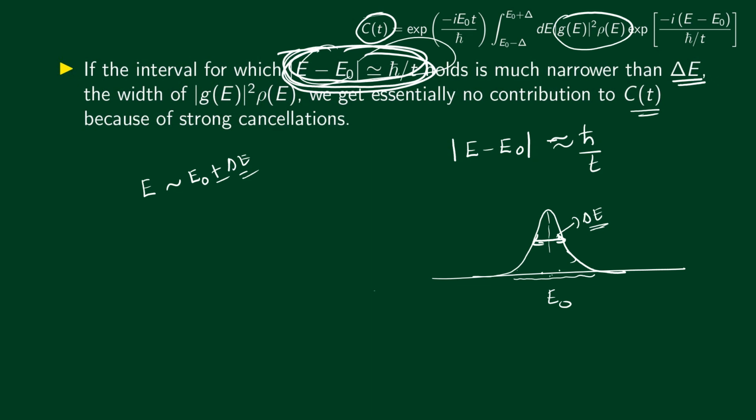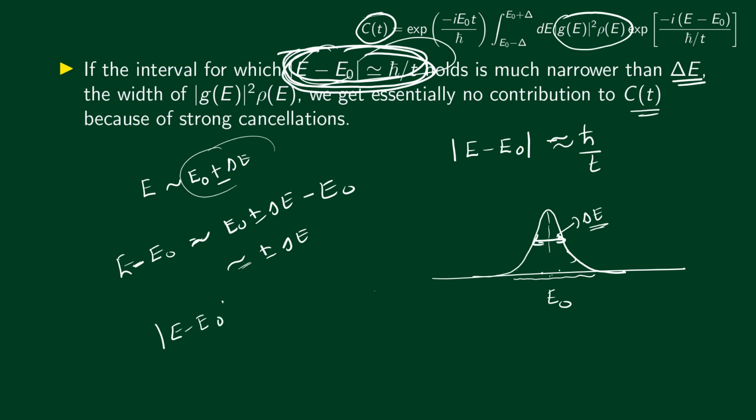Now, if we want this condition to hold for energies E0 plus or minus delta E, then E minus E0 corresponding to this will be E0 plus or minus delta E minus E0, where we have taken this as E. So this is equal to plus or minus delta E, or modulus of E minus E0 will simply be delta E. So again, for non-zero or considerable values of this integral, this E minus E0 has to also be delta E.